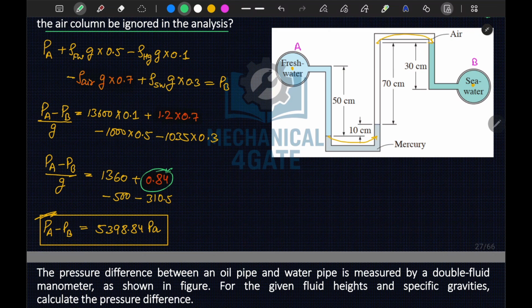So yes, the air column can be neglected or ignored in analysis.